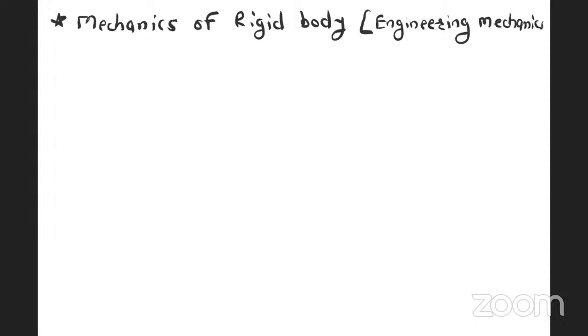That means even after application of forces, the body will not deform. That is an undeformable body. Engineering mechanics is a branch of science which deals with the study of rigid body after application of forces.